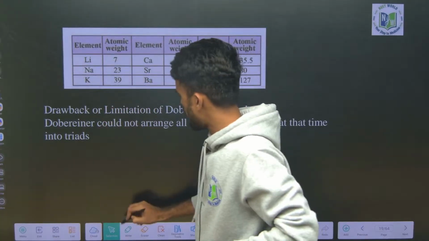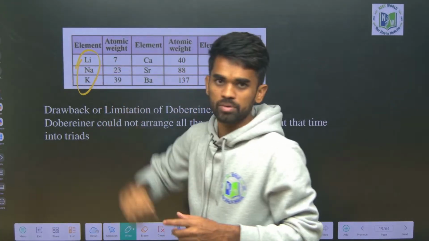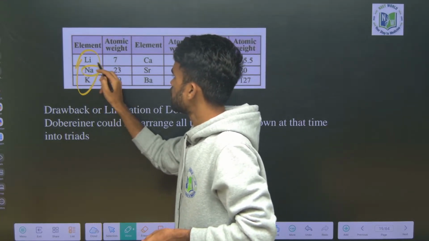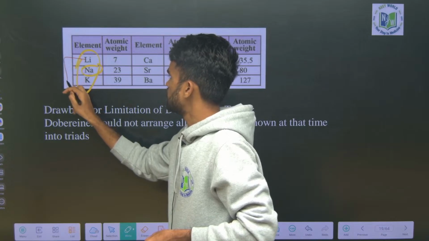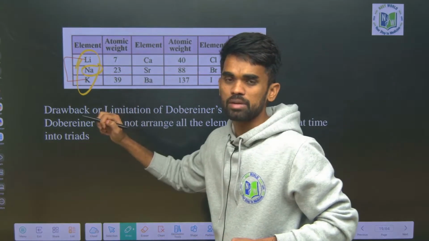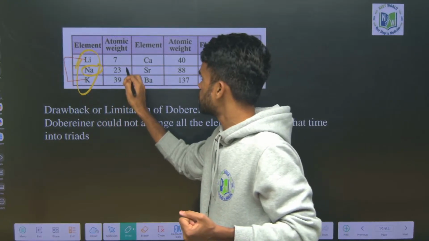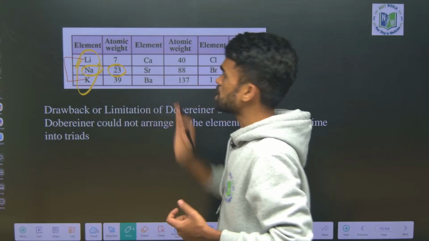He took the triad of lithium, sodium, potassium. Now the atomic weight of sodium is considered as the average of the atomic weights of lithium and potassium. It means the average of the atomic weights of the first and third elements equals the middle element, that is sodium here. Okay, so this is how the classification was done.